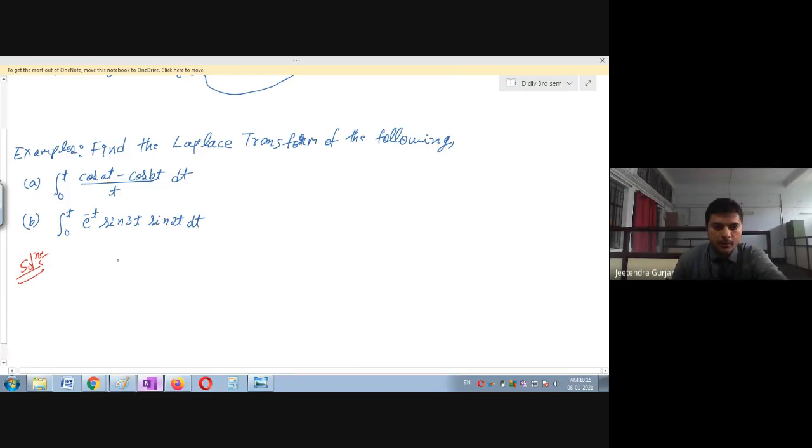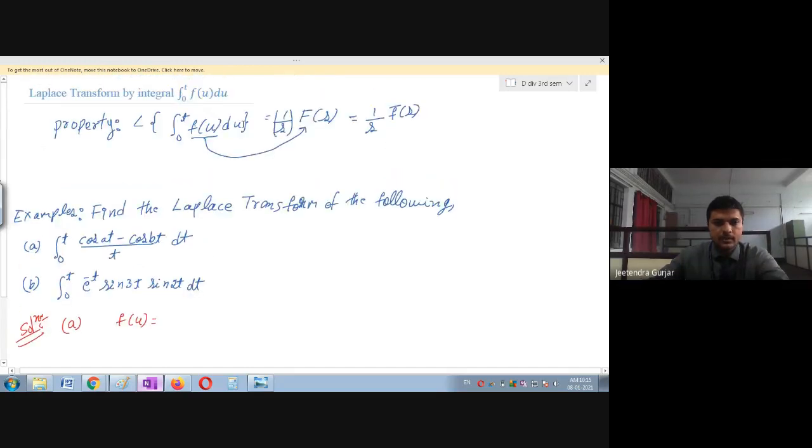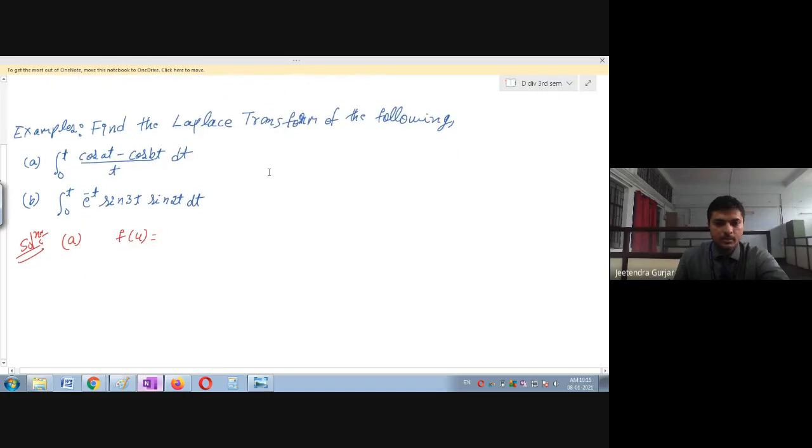So already I have told you how to remember. Before solving this, you should know this is divided by t. In the previous class we have solved this divided by t. So the same example again, only one thing is extra, that is integral 0 to t. Okay, so we will solve the first one. I will take f of t, or here we have taken the function f of u. You can see here this is f of u. So what is f of u?